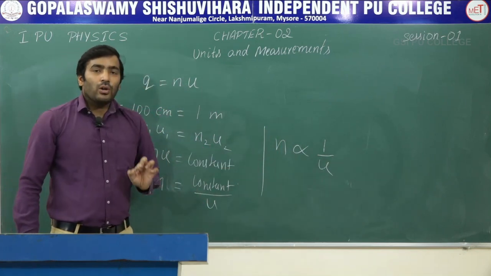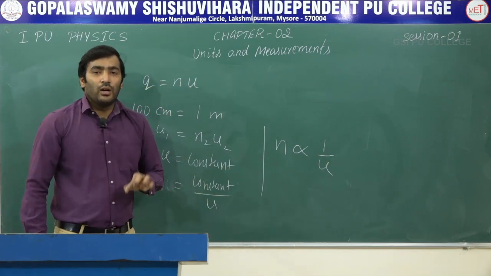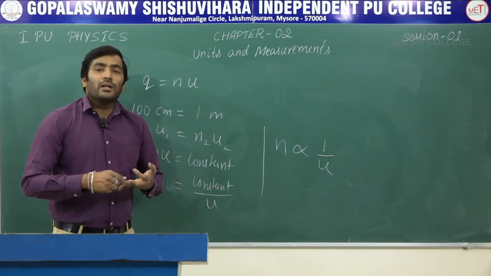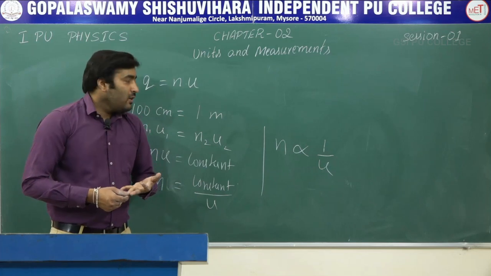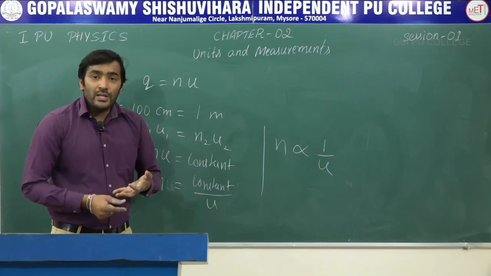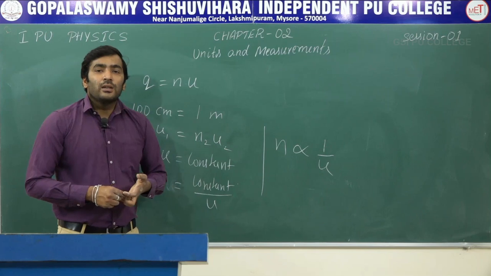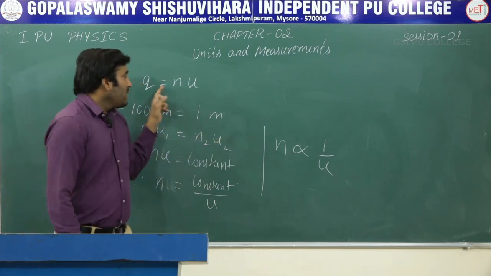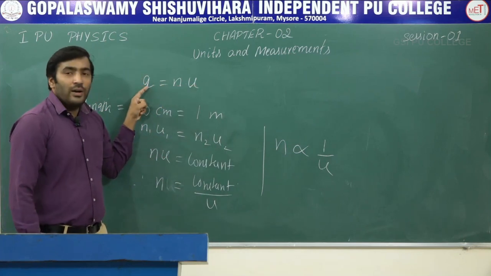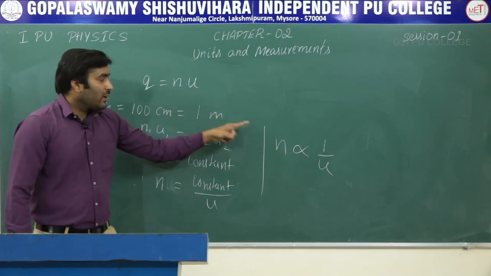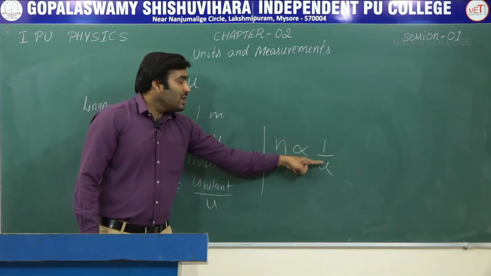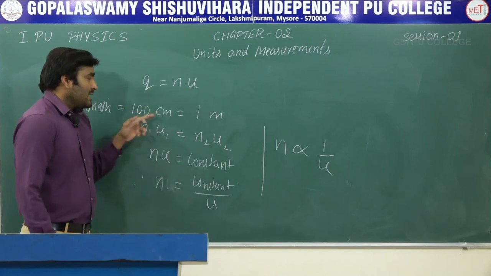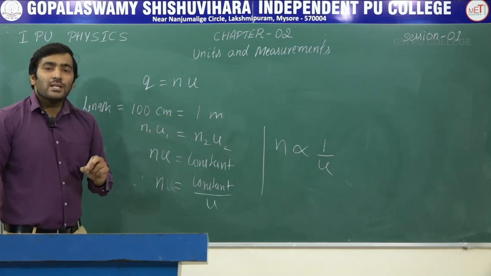So in this session, what are the concepts we have learnt? Firstly, what is a physical quantity? Then what are the types of physical quantities? Then we have learnt about the units and the types of units. Then the system of units, and finally we have learned that if we express any quantity as Q = N × U, we can write the number is inversely proportional to the unit for a given quantity. So this is an example for that. That's all for this session. Thank you.